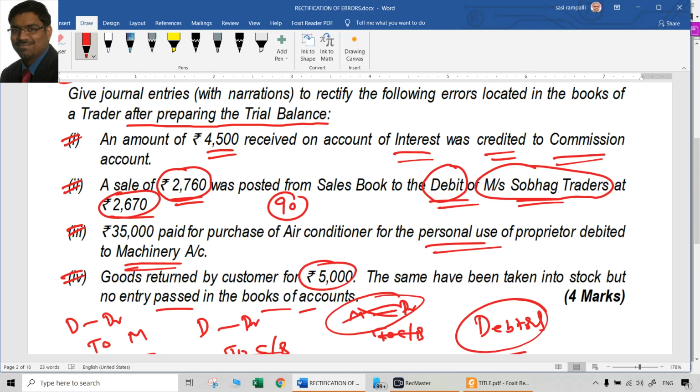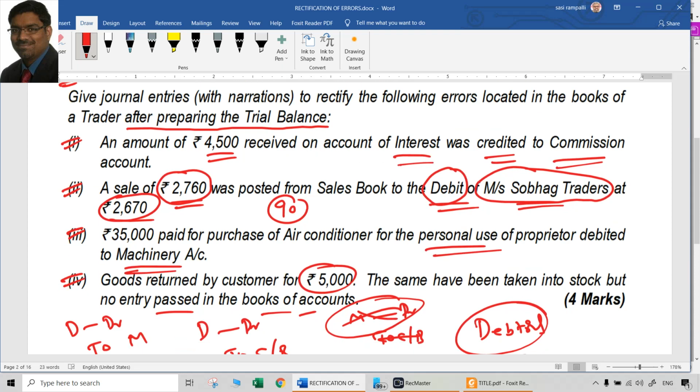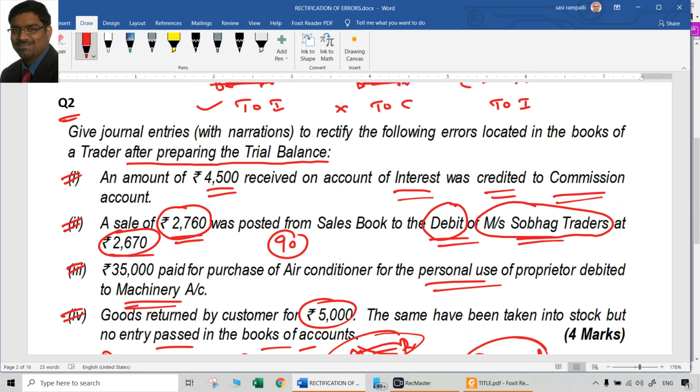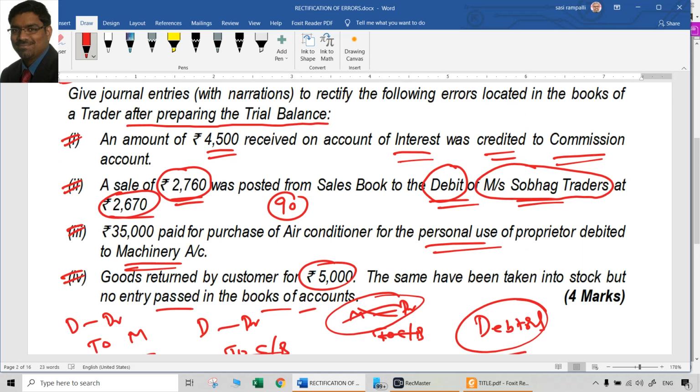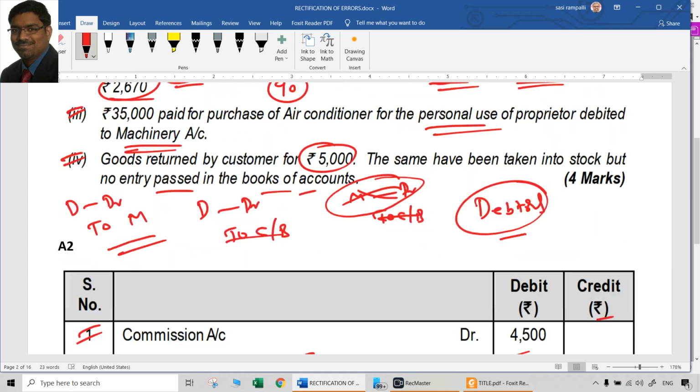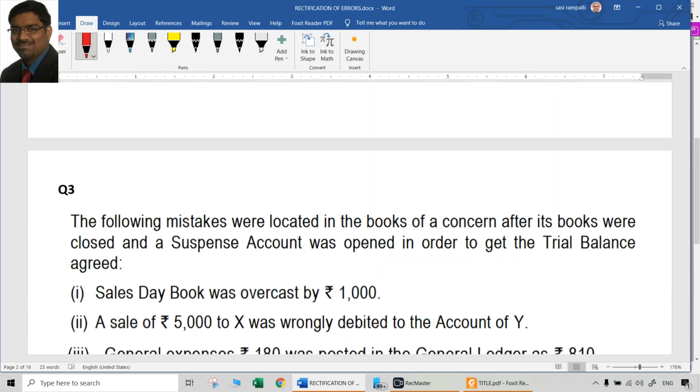Nothing to change there. Simply whatever was omitted earlier, now we are passing it. That's all. That was point number 4 in question number 2. This was asked for 4 marks in one of the recent examinations of CA Foundation.